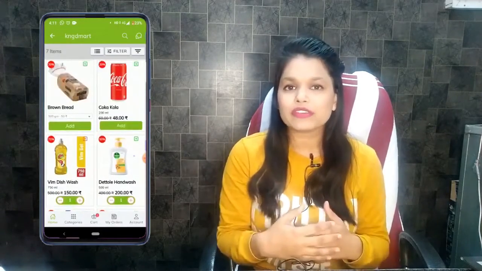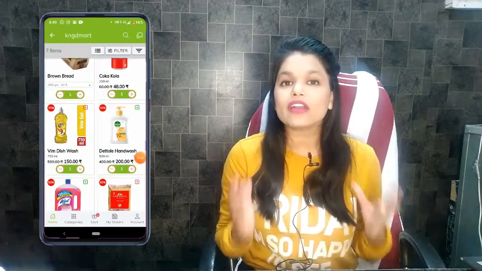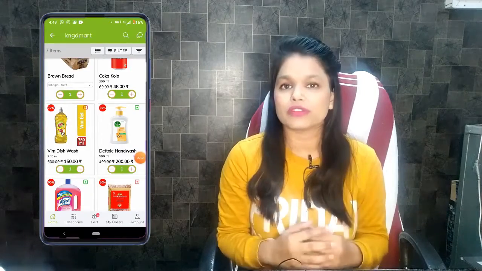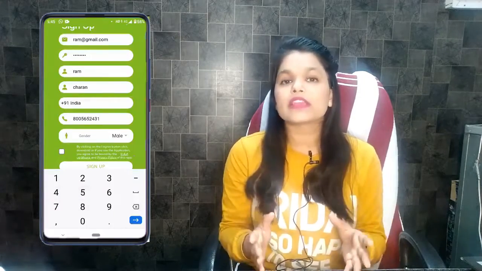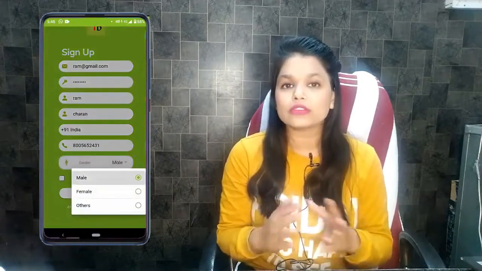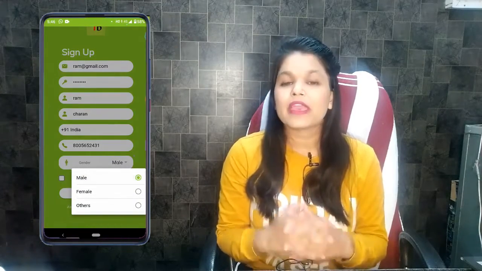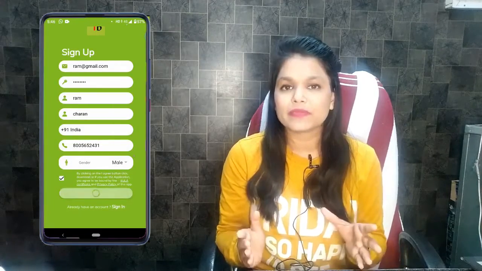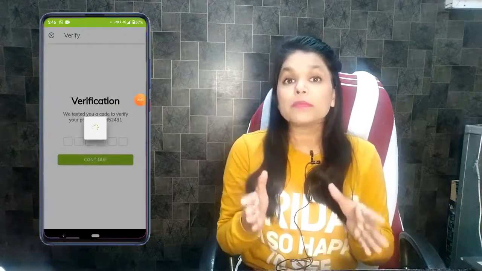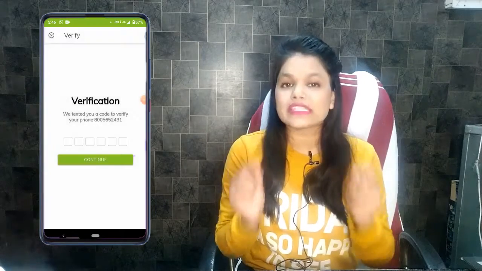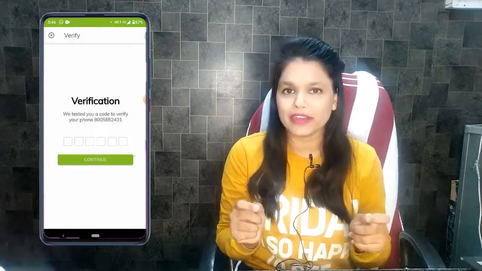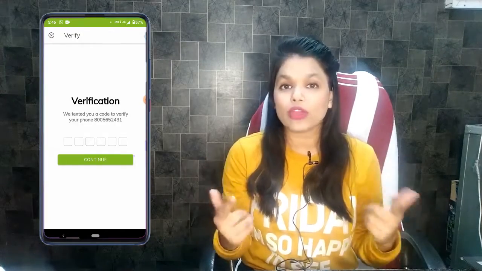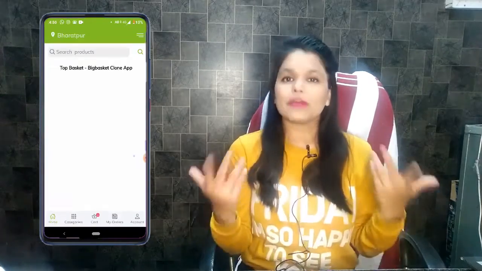Now add different products and now click on cart. To order, we must have an account registered. In the TopBasket, your users can create an account by filling their details, and then they will receive an OTP on their registered mobile number. This OTP sending, if you don't want, you can disable it also from the admin panel. And now our account is created. So now let's log in. And now we can complete the order.